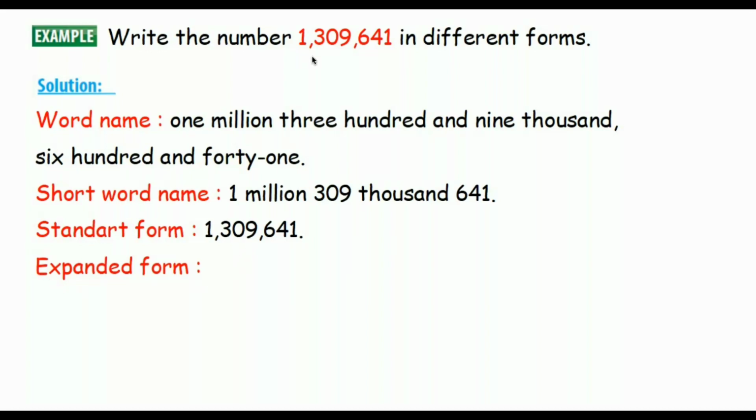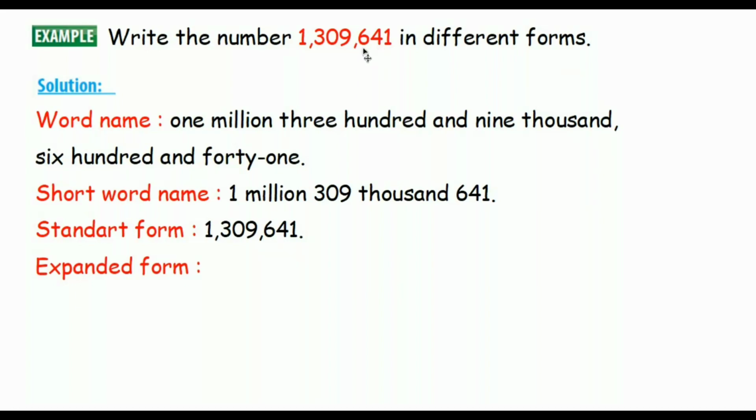So we have just one thing left, which is expanded form. In expanded form, you are going to write the place value of each digit. 1, 4, 6. 1 is a digit that shows you 1, because we are going to multiply 1 by 1. 1 is in the ones digit. 4 is a digit in the second place. We are going to multiply 4 by 10, because 4 is in the tens digit.